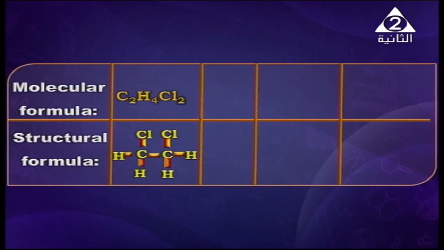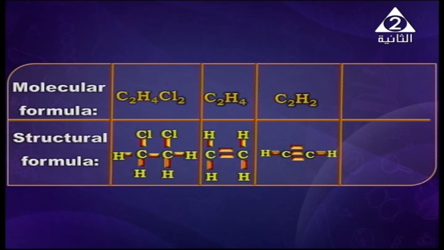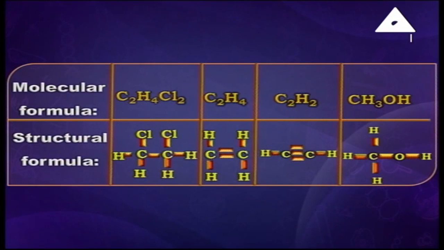So, the molecular formula and structural formula for some examples. C2H4Cl2 can be shown as the screen shows: C and C single bond, each C with Cl single bond, and 4 hydrogen atoms by single bonds. Also C2H4, here C and C are joined by a double bond and 4 C-H single bonds. And C2H2, C and C have a triple bond between them and 2 C-H single bonds. And CH3OH, here carbon is joined to 3 hydrogen atoms by single bonds, and a carbon-oxygen single bond and an O-H single bond.